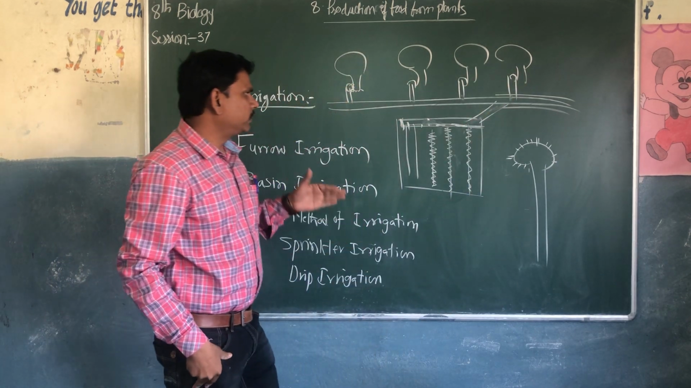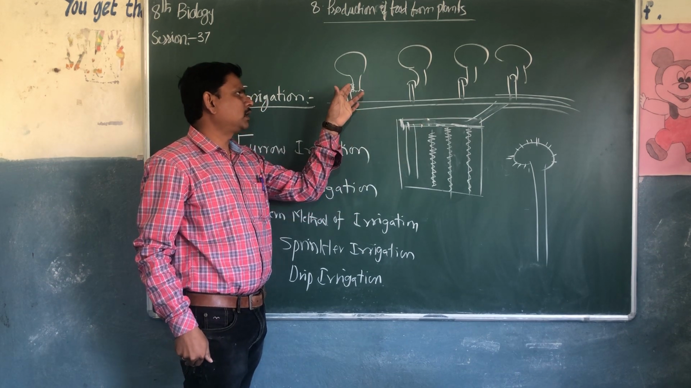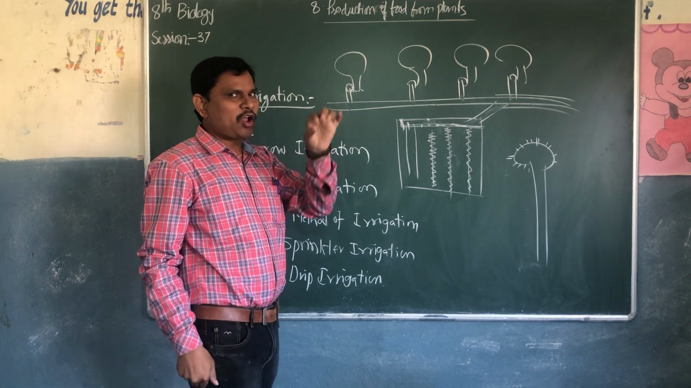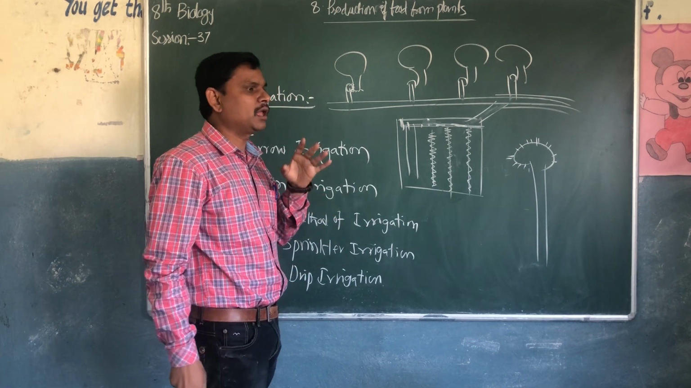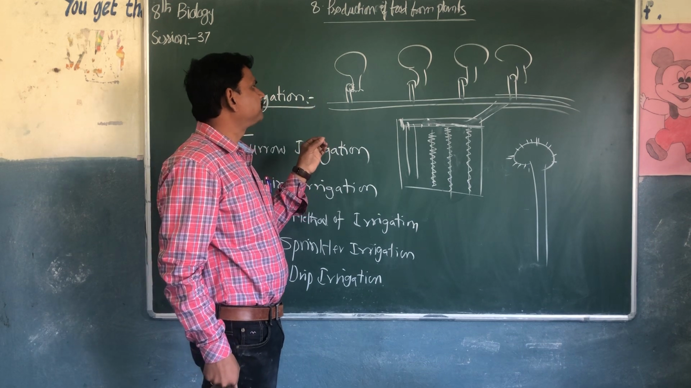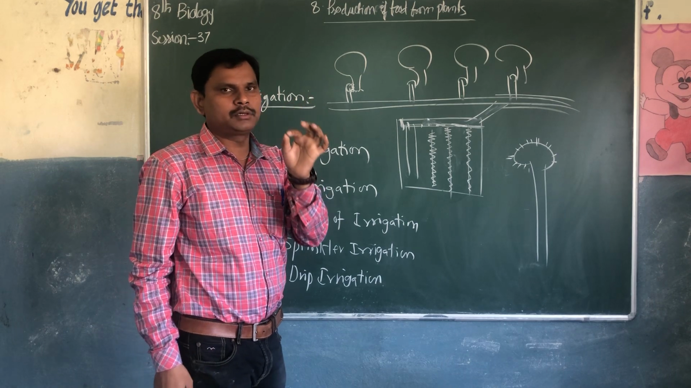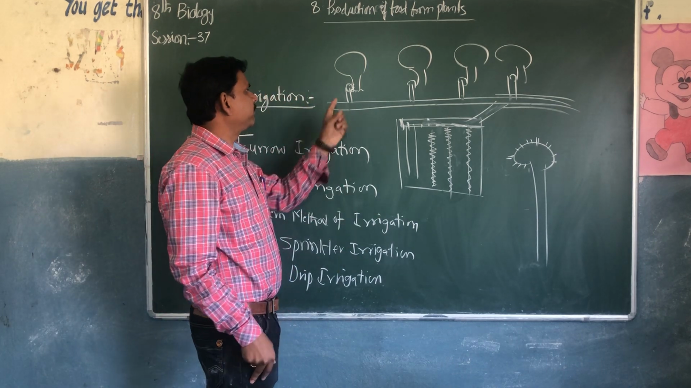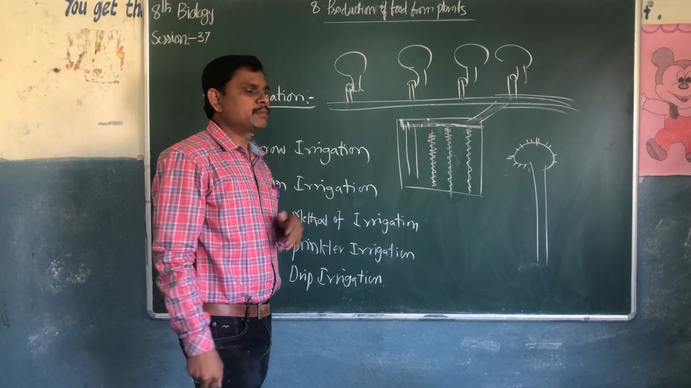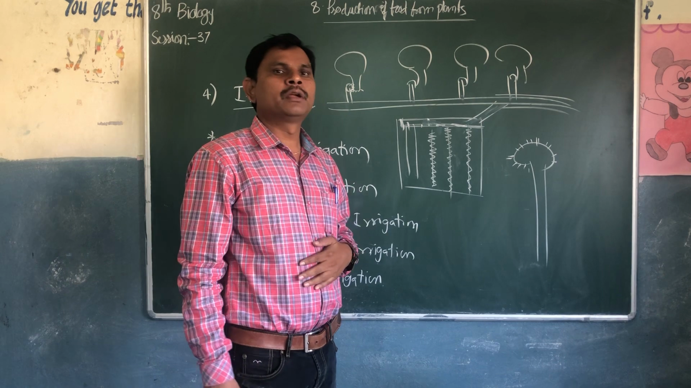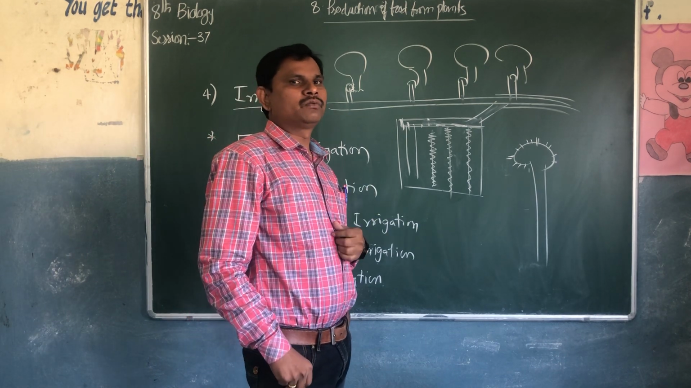So what happens when the water is flowing from one place to another? Now the water goes drop by drop, not like furrow irrigation, not basin irrigation, not a sprinkler. The water goes out of this pipe drop by drop, exactly where the roots are present. This method is very useful where there is plenty of water scarcity.